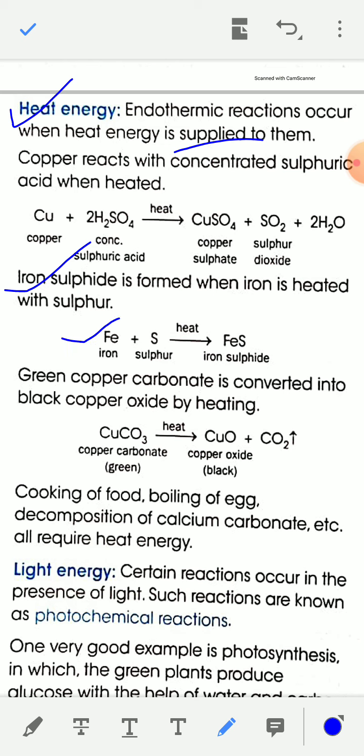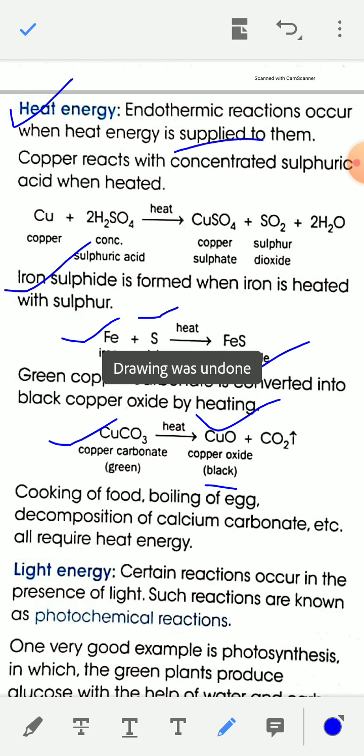The reaction is Fe plus S, iron plus sulfur, and when heated, you will get iron sulfide, FeS. Similarly, when green copper carbonate is heated, you will get black copper oxide and carbon dioxide gas, CO2. So heat energy is required for some chemical reactions to take place.